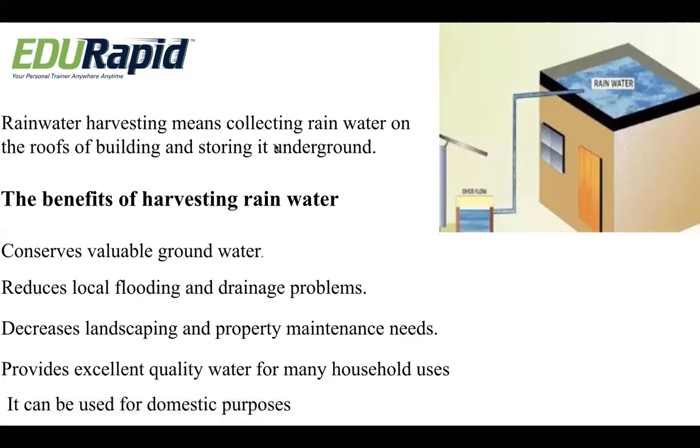So lastly, it can be used for domestic purposes. Yes, we can use the water. Without water, there is no activity. Most of the washing, cooking, or washing the vessels, we require water. So it can be used for almost all domestic purposes. These are some of the important benefits of harvesting rainwater.